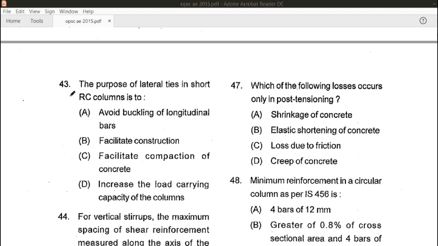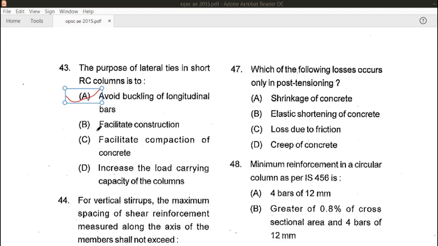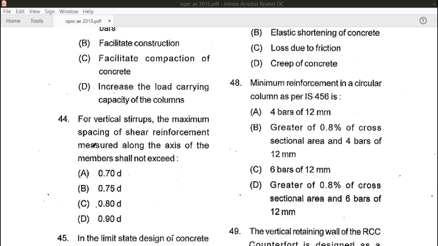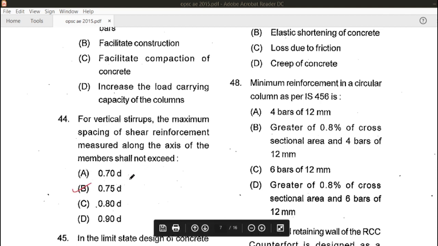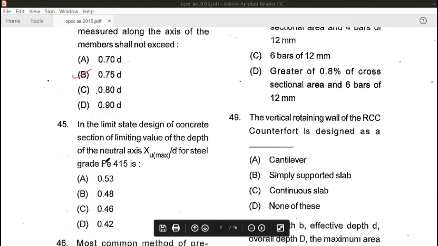The 43rd question: the purpose of lateral ties in a short RCC column is to avoid buckling of longitudinal bars, facilitate construction. What is the correct answer? A is the right answer for this question. The main function of lateral ties in an RCC column is to prevent buckling of longitudinal bars. Question 44: for vertical stirrups, the maximum spacing for shear reinforcement measured along the axis of the member shall not exceed 0.75 D or 300 mm. Here only 0.75 D is given, so B is the right answer for this question.